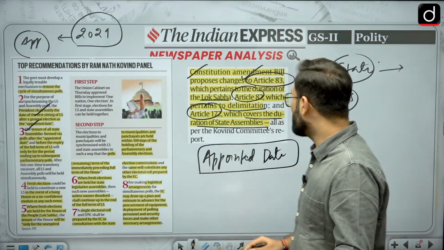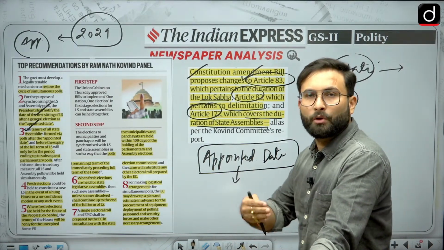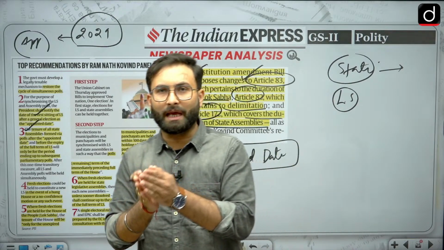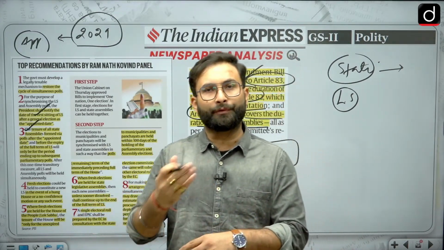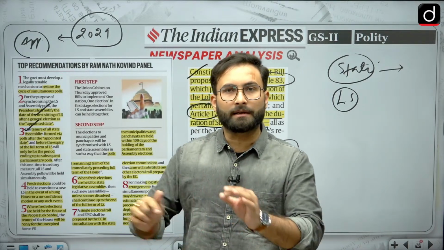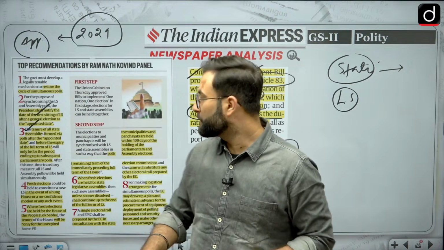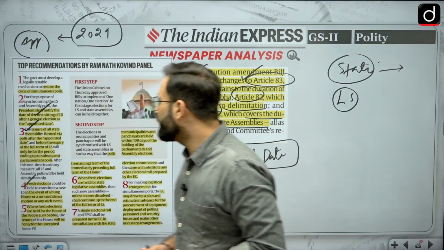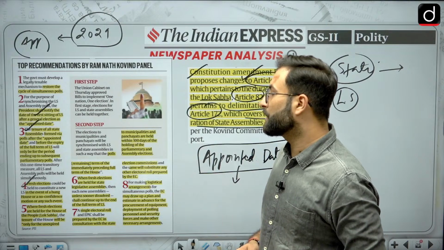So basically they are saying that from this appointed date, okay, whatever assemblies are there, be it that they are formed after the appointed date or before that, they will be valid till that particular date only, and after that there will be fresh elections everywhere. Okay, so that is the case. A fresh election could be held to constitute a new Lok Sabha in the event of a hung house or a no confidence motion.